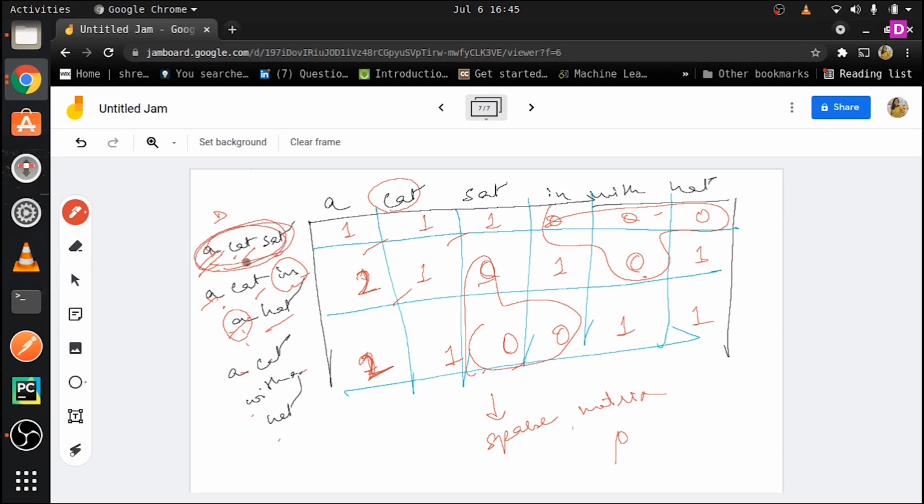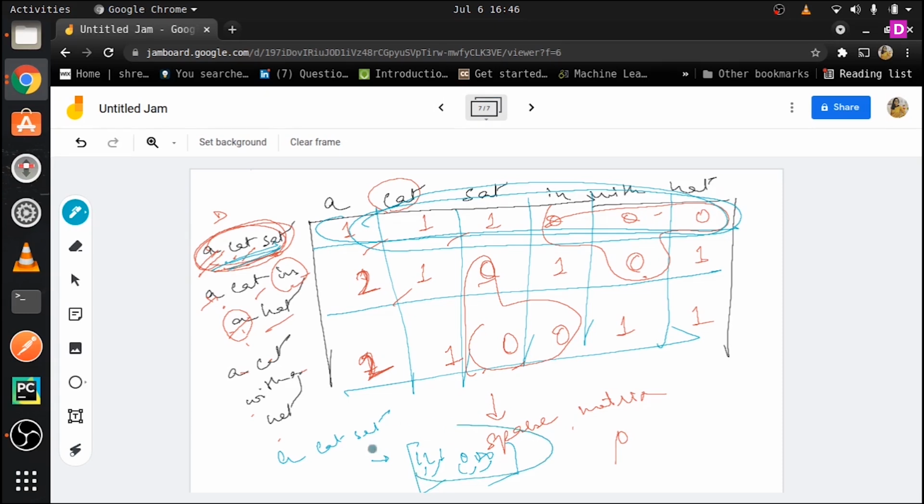So this sentence, a cat sat, has this as its vector. So now I can represent a cat sat as 1 1 1 0 0 0. So this vector will now be used. Alright, so this is how we converted this whole sentence into a vector format. So this was the first thing.